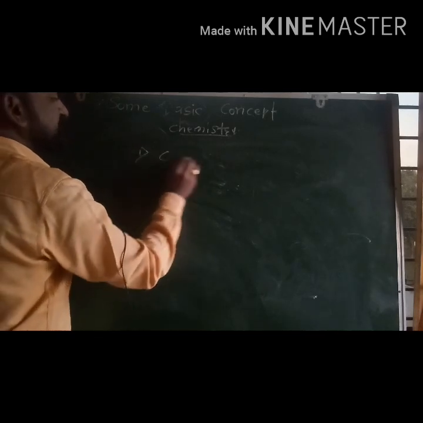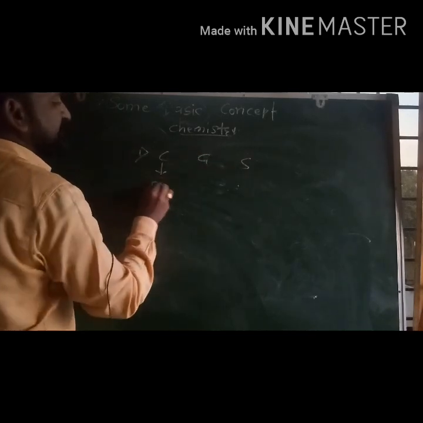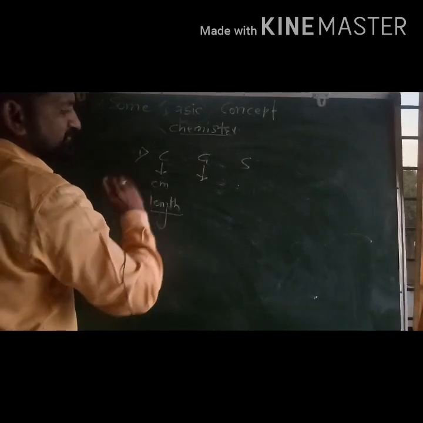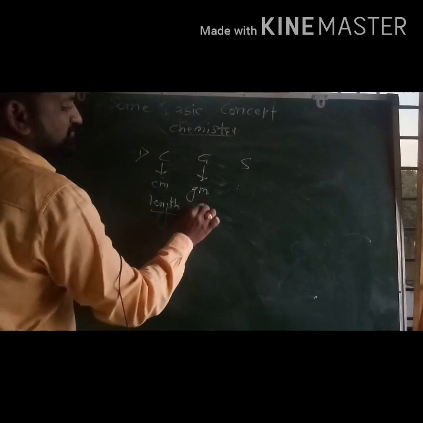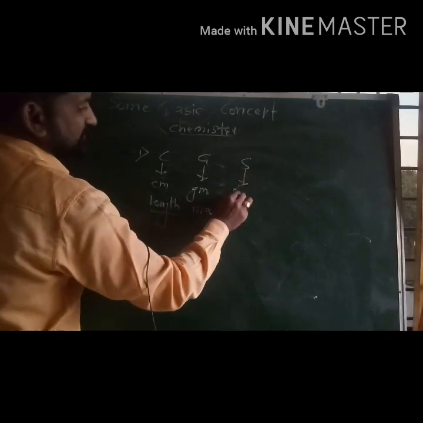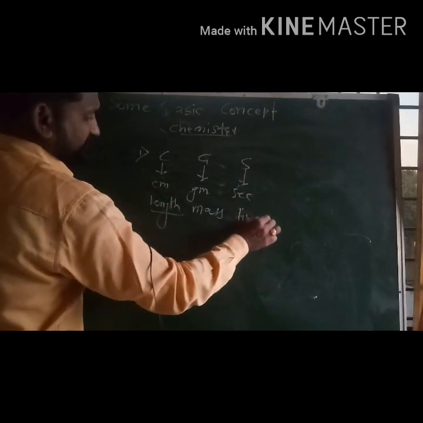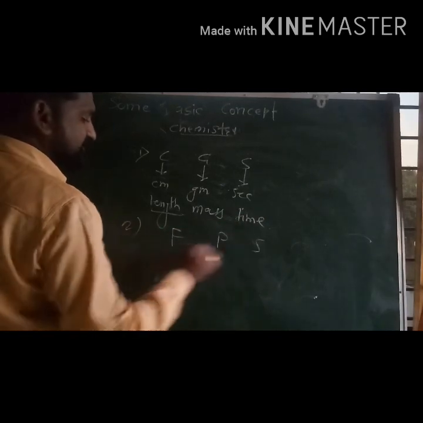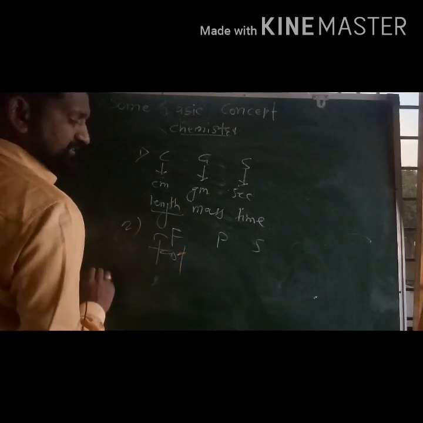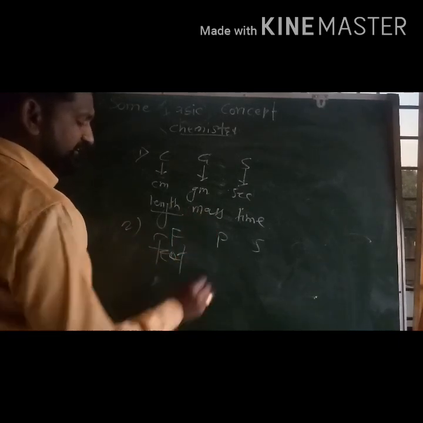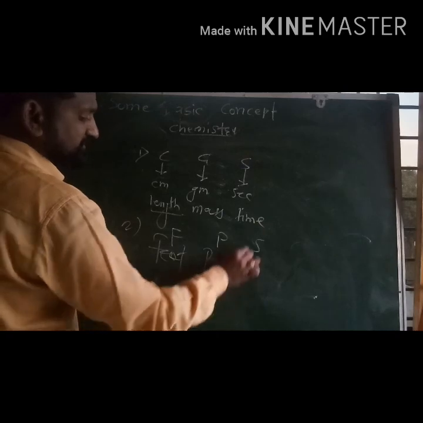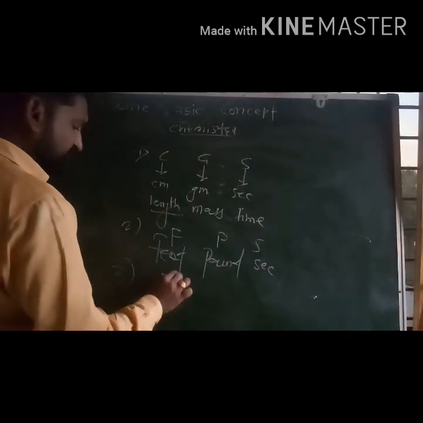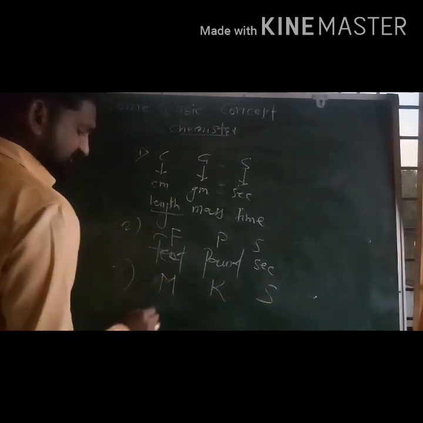First we will discuss CGS. Centimeter is for length. Gram is for mass. Second is for time. The second system is FPS: foot, pound, and again second. The third one is MKS.